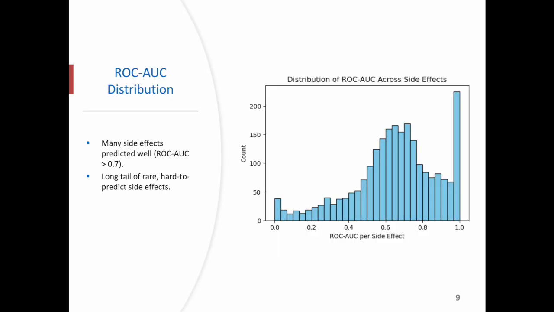This histogram shows the distribution of ROC-AUC scores across side effects. Many side effects are predicted well, with ROC-AUC above 0.7. However, there is a long tail of rare, harder to predict side effects with lower scores. This imbalance is why we need both macro and micro metrics.